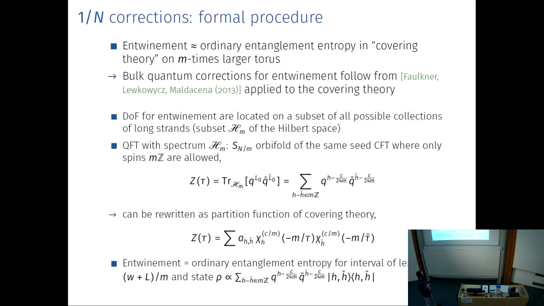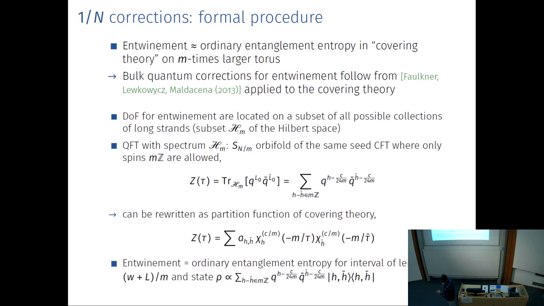But there's a caveat here. What would ordinarily be multiplicity factors, which are positive, can be negative in this rewriting. So this means that the environment will not be exactly an ordinary entanglement entropy in this different theory, but we will have to take into account that this can be negative.